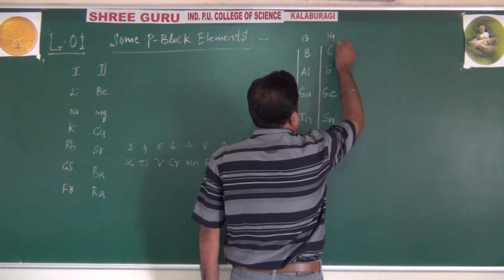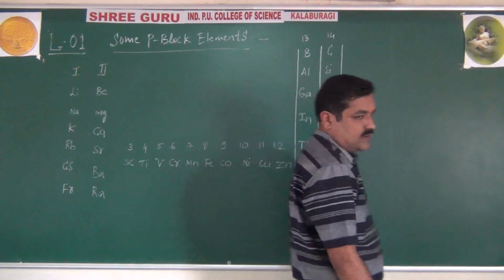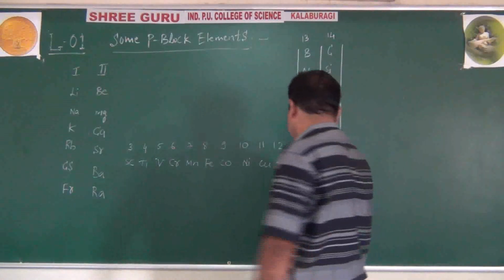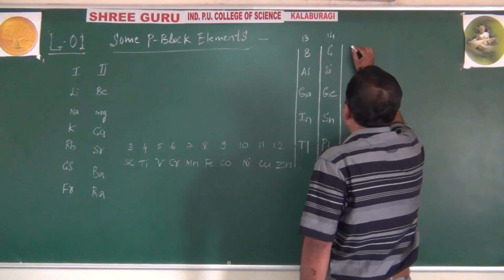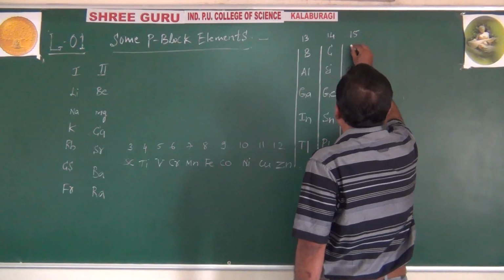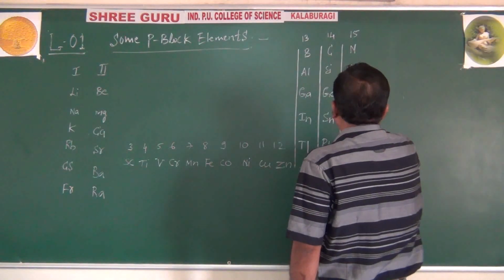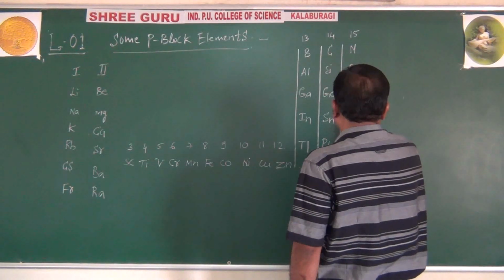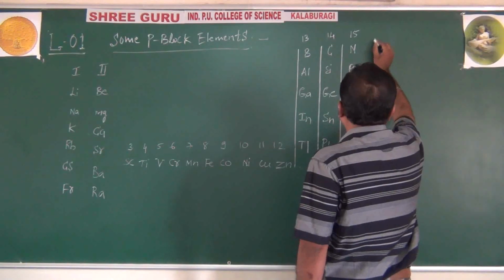After carbon comes the 15 group: nitrogen, phosphorus, arsenic, antimony, and bismuth.